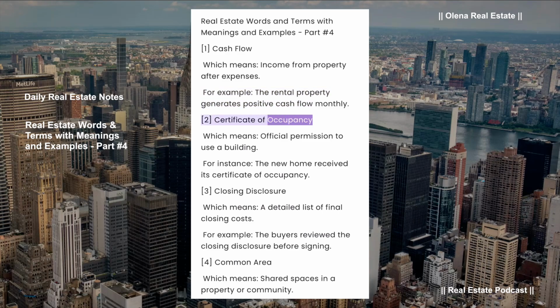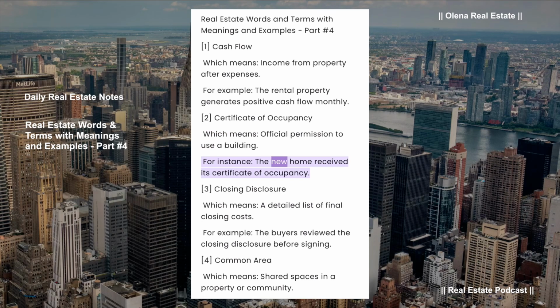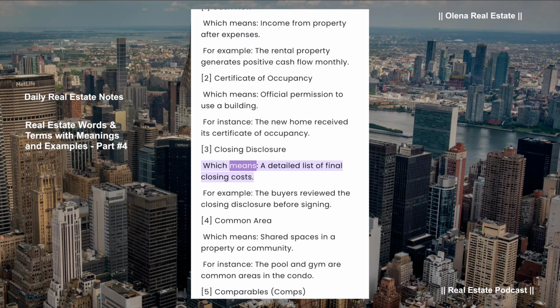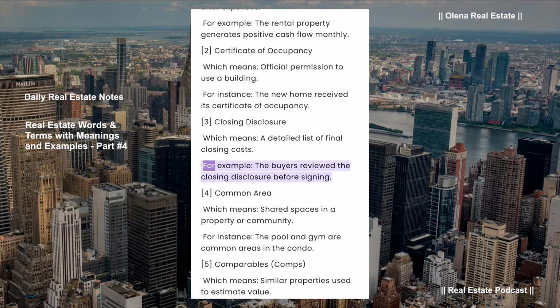Certificate of occupancy, which means official permission to use a building. For instance, the new home received its certificate of occupancy. Closing disclosure, which means a detailed list of final closing costs. For example, the buyers reviewed the closing disclosure before signing.